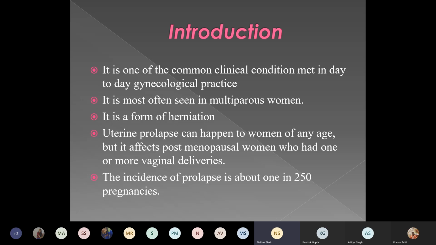It is one of the common clinical conditions seen in day-to-day gynec practice. You also must have seen many prolapse patients in gynecology. It is most often seen in multiparous women. It is a form of herniation of the abdominal organs. Uterine prolapse can happen to women at any age, but it affects postmenopausal women who had one or more vaginal deliveries. The incidence of prolapse is about 1 in 250 pregnancies.